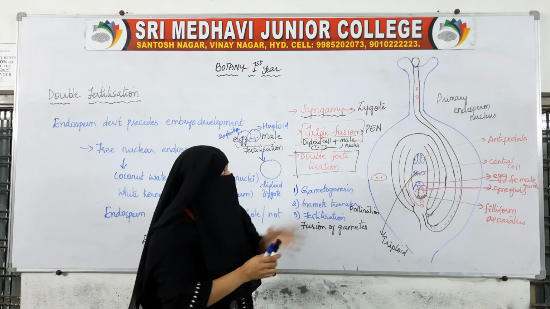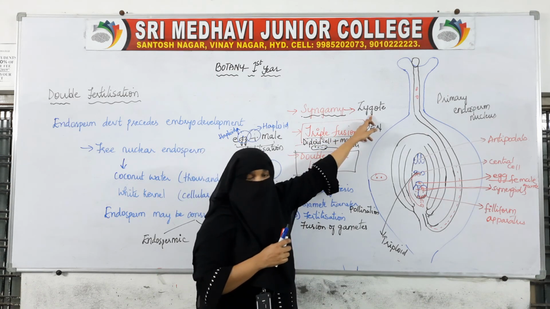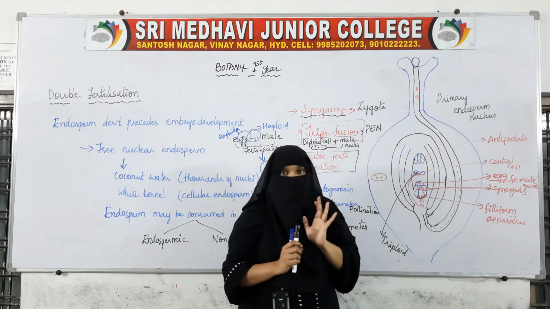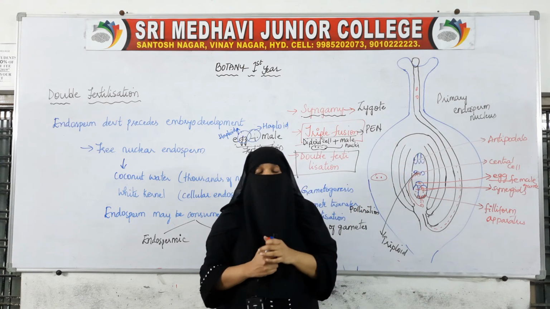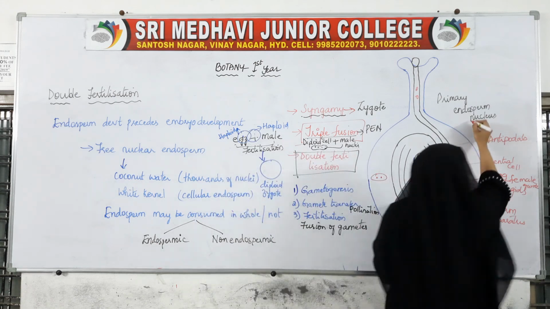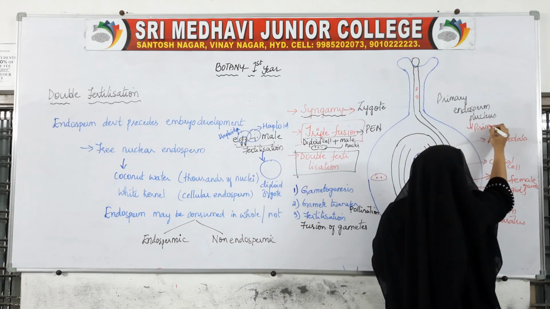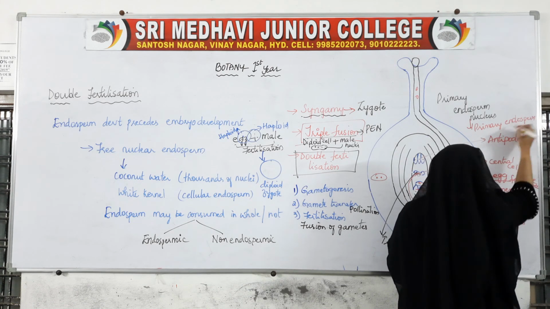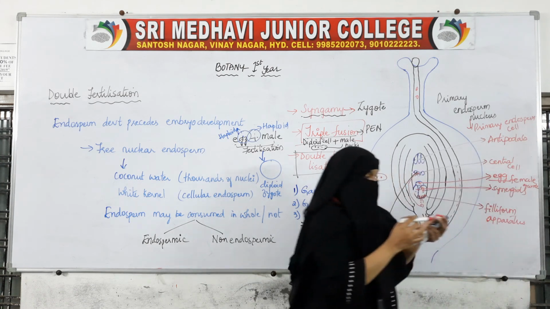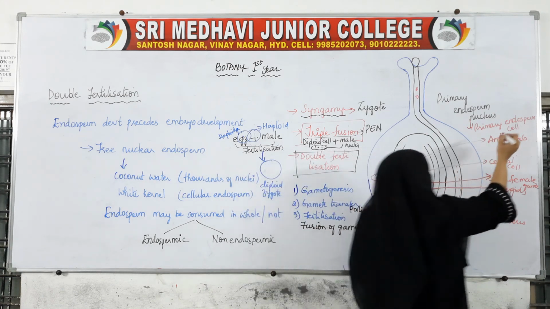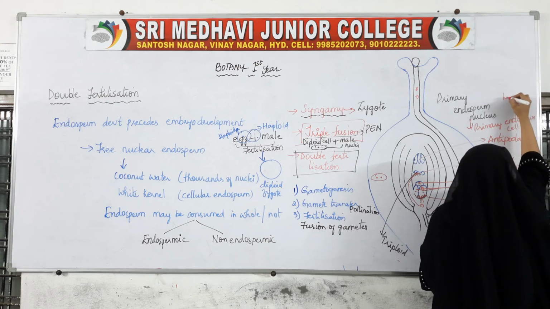Now this will lead to the zygote, and this will lead to the formation of the primary endosperm nucleus. This primary endosperm nucleus further grows and changes into a primary endosperm cell, and this primary endosperm cell further grows and changes into endosperm.